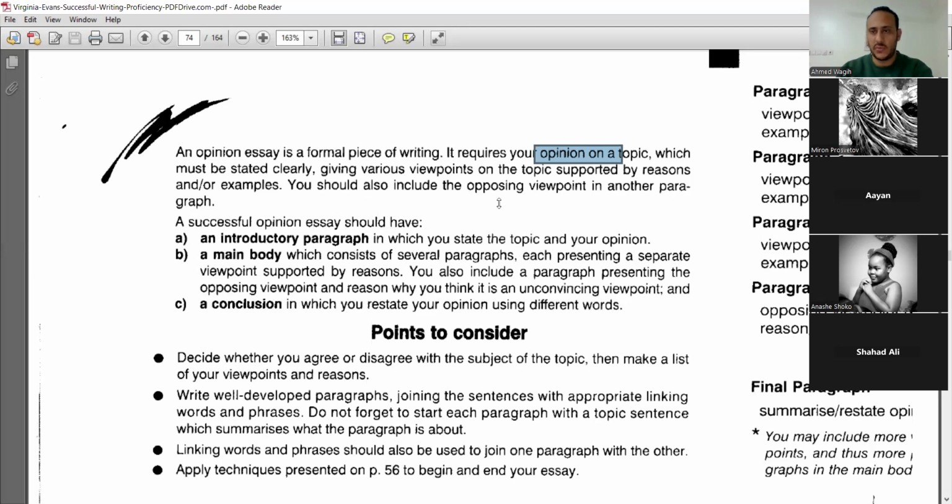So how many paragraphs do we need? You need 6 paragraphs. Introduction and conclusion, and the 4 paragraphs in the middle. 3 paragraphs supporting your opinion, your viewpoint with reasons and examples, and a 4th paragraph where you mention the opposing point of view. So how to plan a successful opinion essay again? If you look here on the right side of the screen, you will find the plan here.